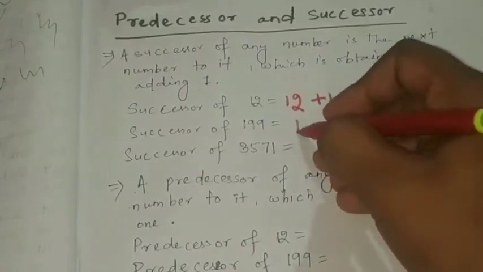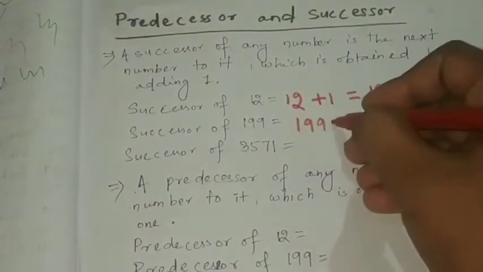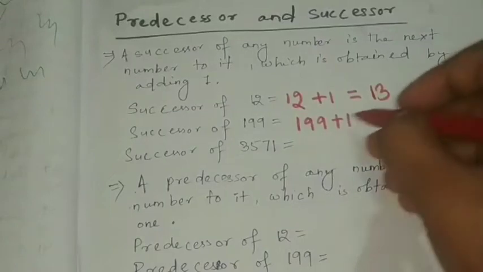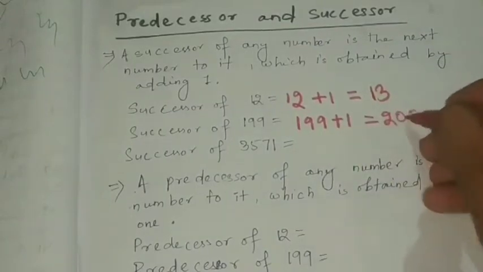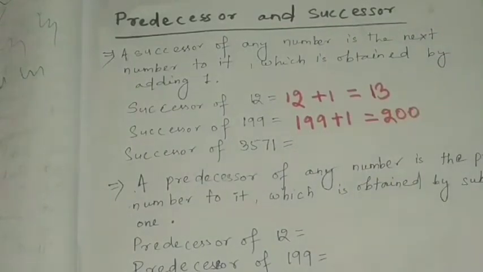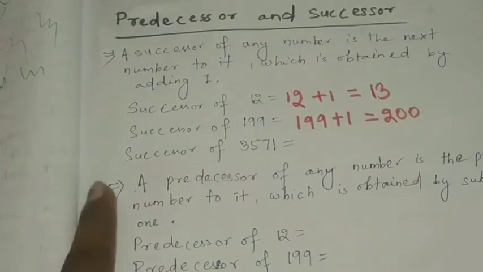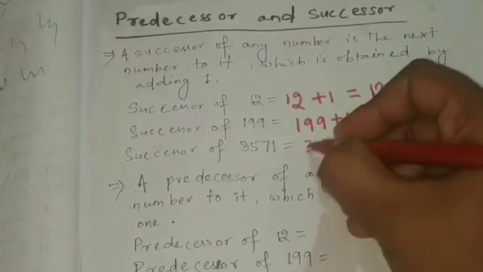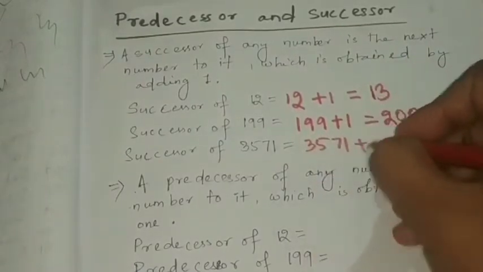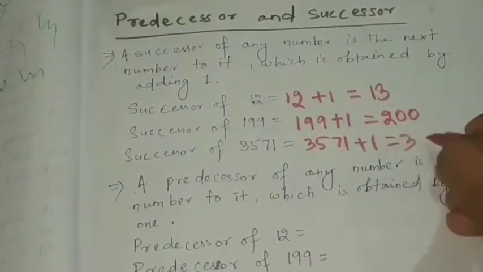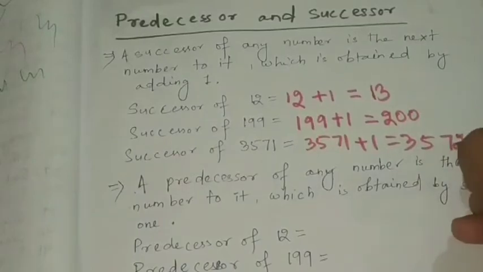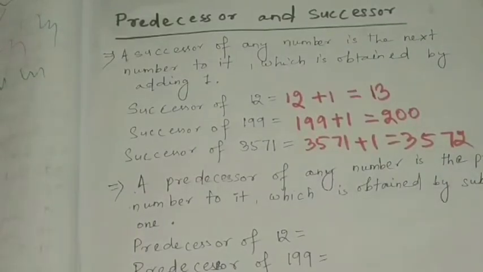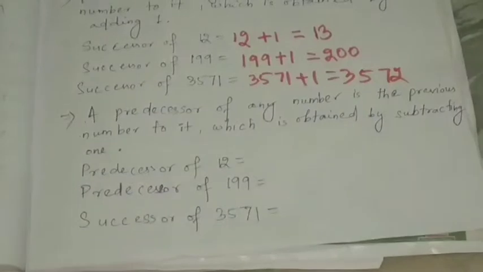For getting the successor, we'll add 1. So 200. The successor of 199 is 200. Let's see, successor of 3571. Add it: 3571 plus 1 is 3572. So this is about successor.